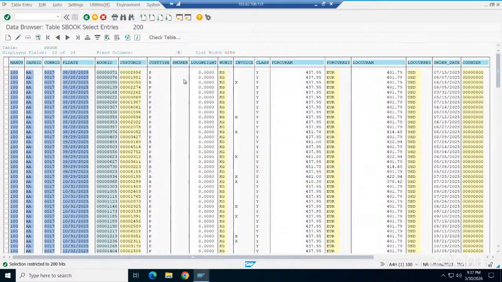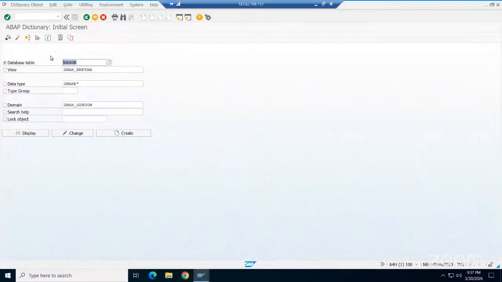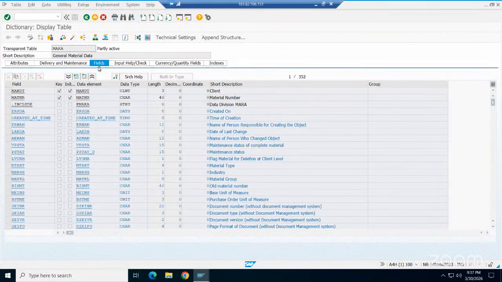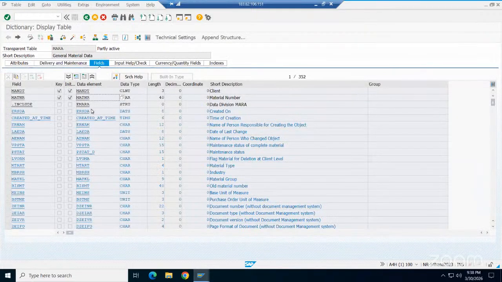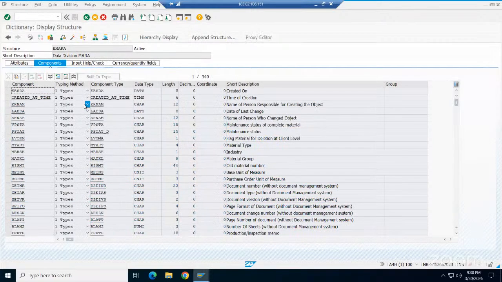In standard tables, there will not be any field without a data element. For example, go to SE11 and go to the MARA table. We know the MARA table, we have been using it from the beginning. Click on display, then execute. Every field will have a domain. Double click here, there is a domain. You can give the same name; data element name and domain name can be the same, no problem. Here also you will have the domain. Double click again.